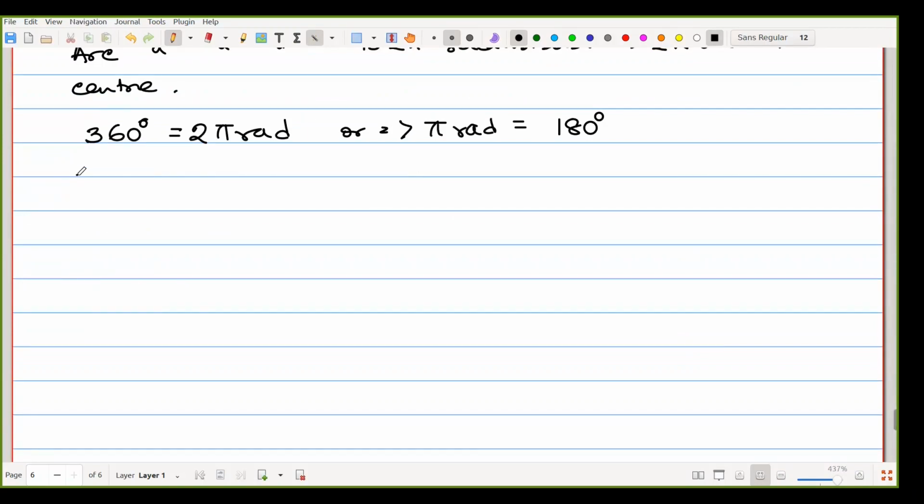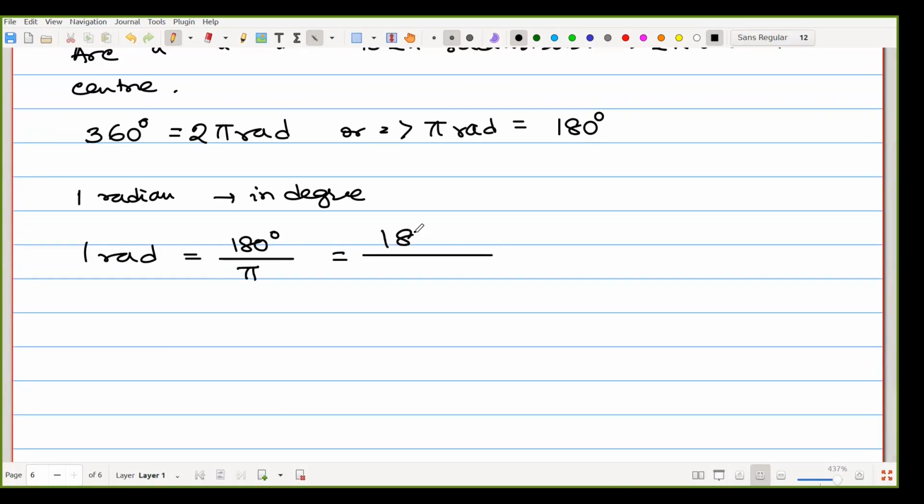Suppose we have first one, 1 radian. What is it in degree? Convert it. So 1 rad means 180 degree divided by pi. So that is 180 divided by 3.1416.